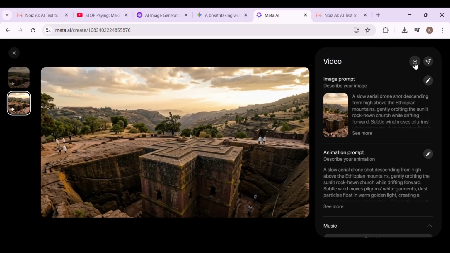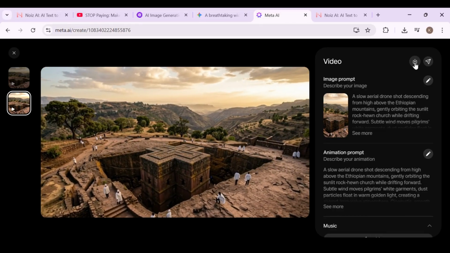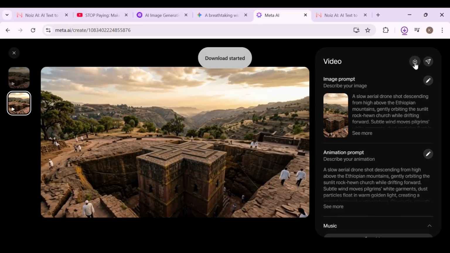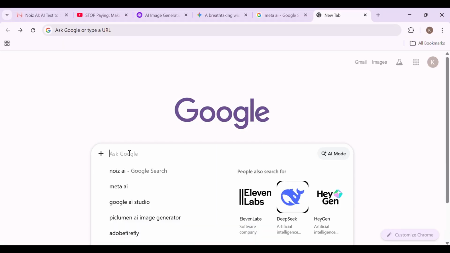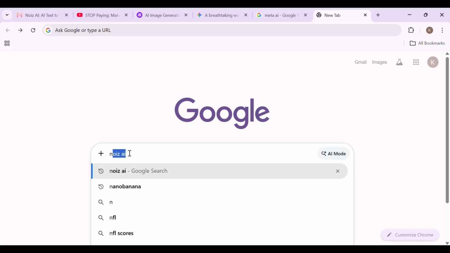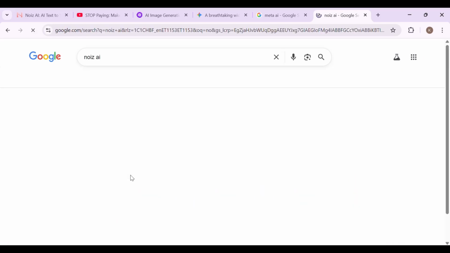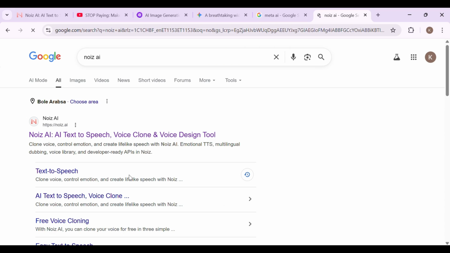Now that we've transformed our images into cinematic clips, we're ready for the next step. Now we have our visuals, but a video without a voice is just noise. This is where everything comes together. The voiceover. I'm about to show you one of the best free text-to-speech AI tools that can turn your script into natural, human-like narration with no cost, no limits, and ready for any video.